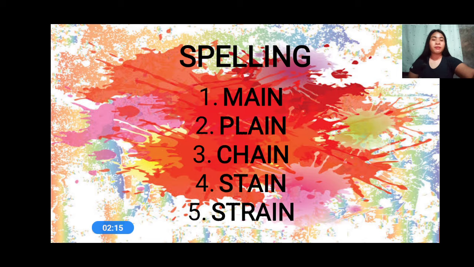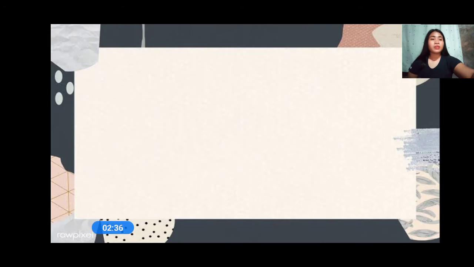So who got perfect? Anyone? Very good. How about 4 points? Still very good. 3, 2, 1, 0. Okay, so let's clap our hands for ourselves. You did great. So now, we are going to read some words.